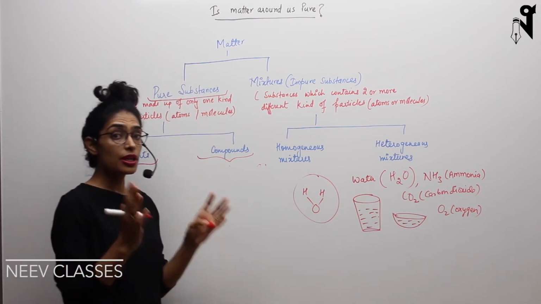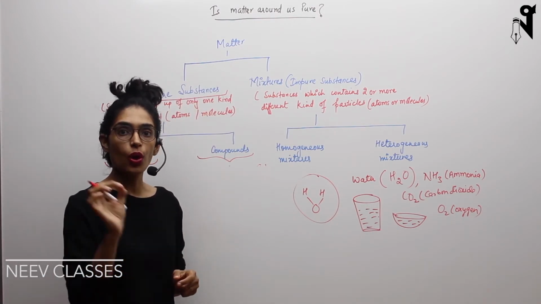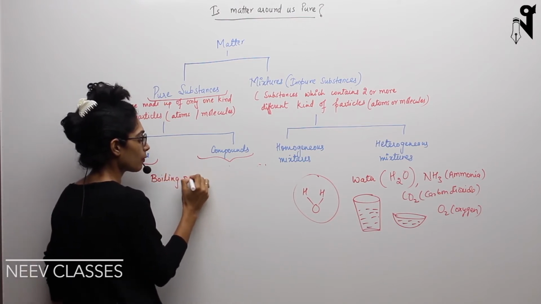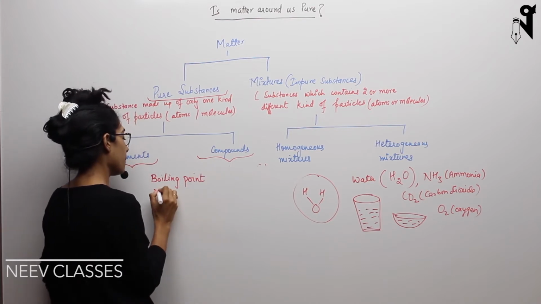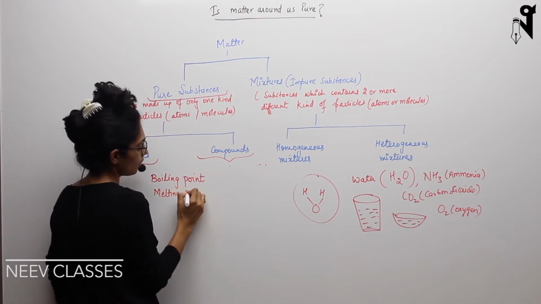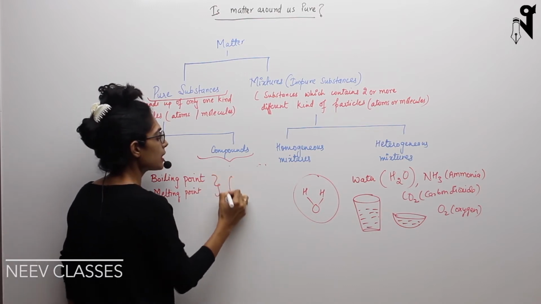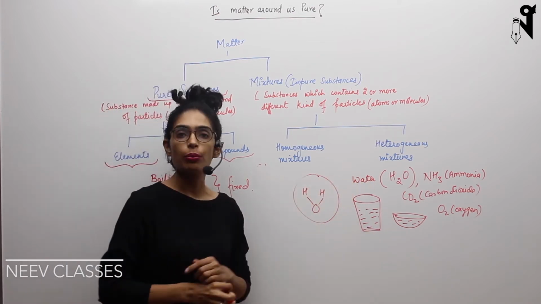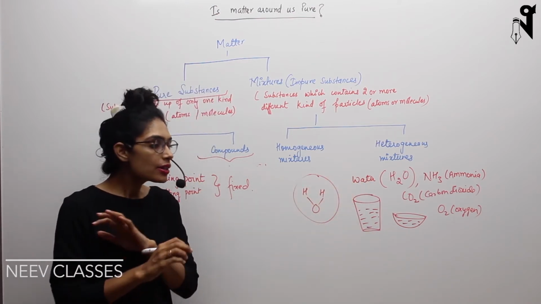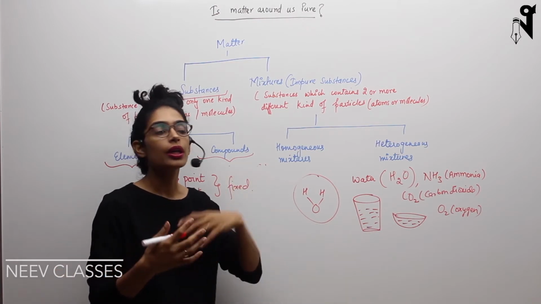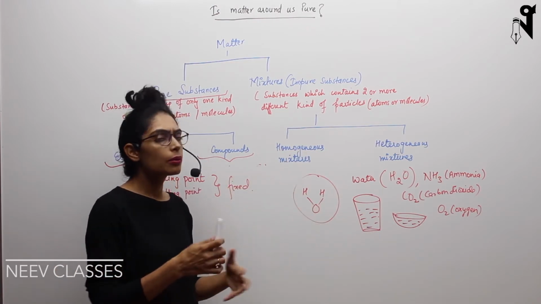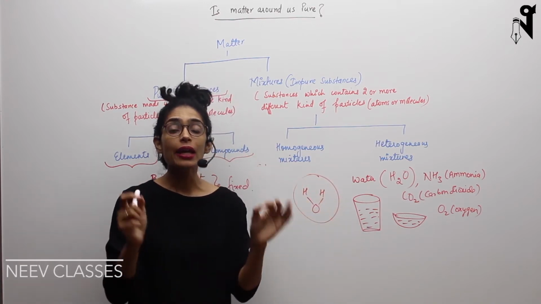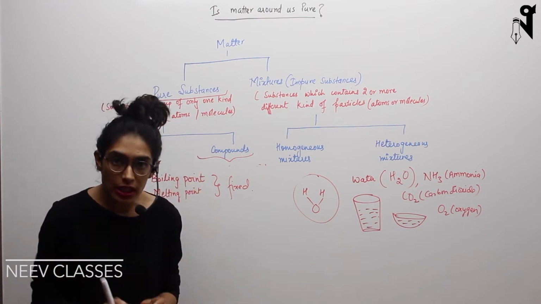Now because they are made up of the same type of atoms or molecules, their boiling point, which we have already discussed, and melting point, all these are going to be fixed. Basically, it will not vary. It will just remain the same. For example, we already know the boiling point of water. That is 100 degrees Celsius. And it is going to remain 100 degrees Celsius. It's not going to vary from one place to another, or if you keep it in different tumblers or anything like that. So their boiling point and melting point are going to be fixed.